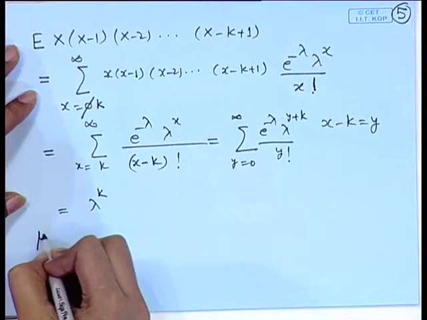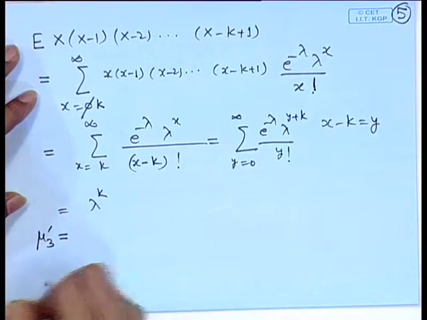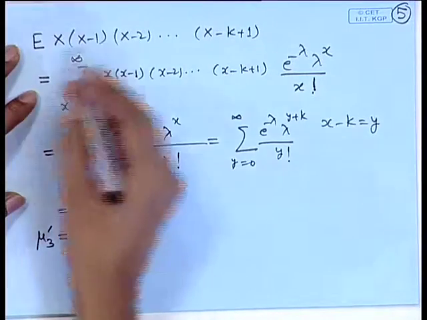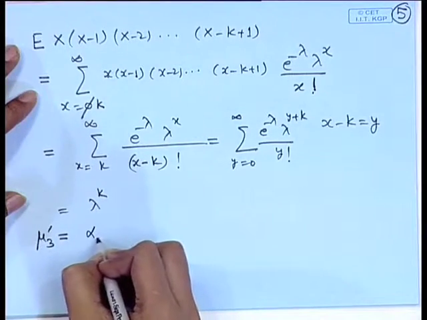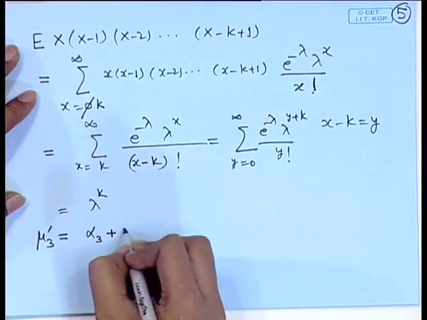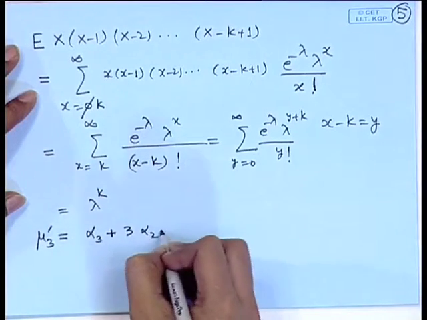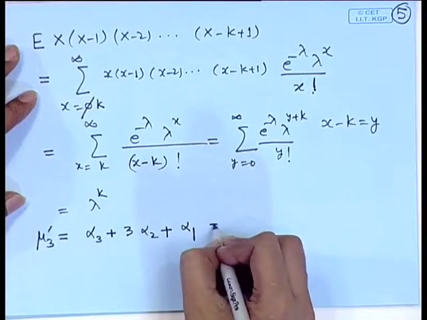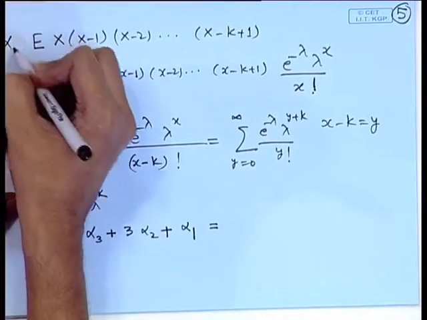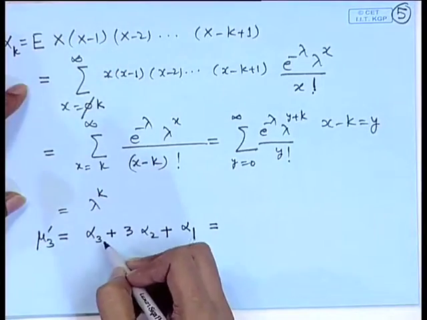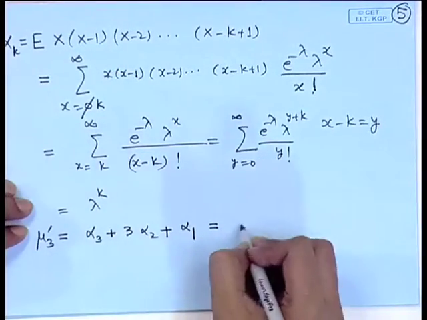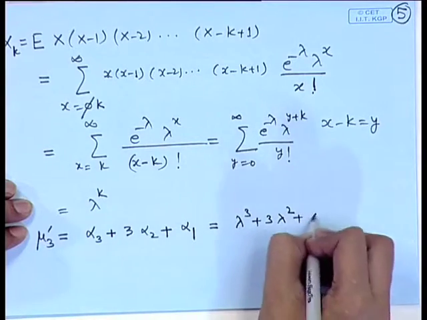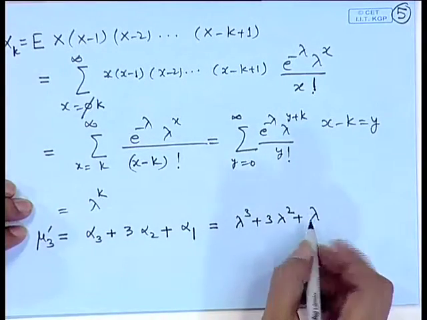So, for example, mu 3 prime will then become equal to the third, let me denote it by say alpha, alpha 3 plus 3 alpha 2 plus alpha 1, where alpha 1 is expectation x. So, we can write alpha k. So, alpha 3 is equal to lambda cube plus 3 lambda square plus lambda, the third non-central moment.